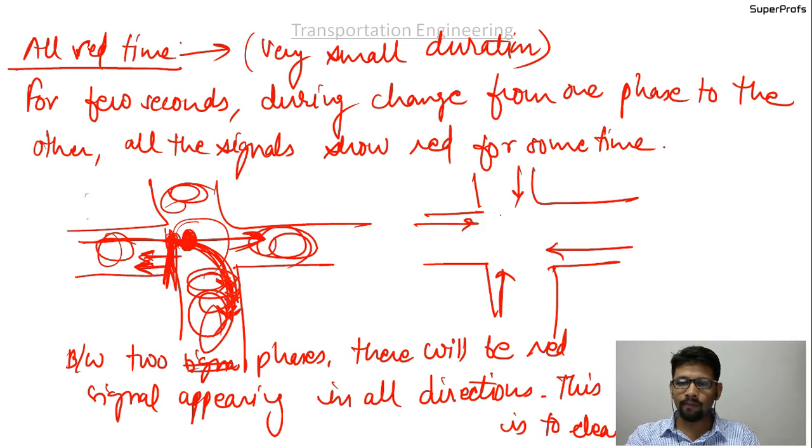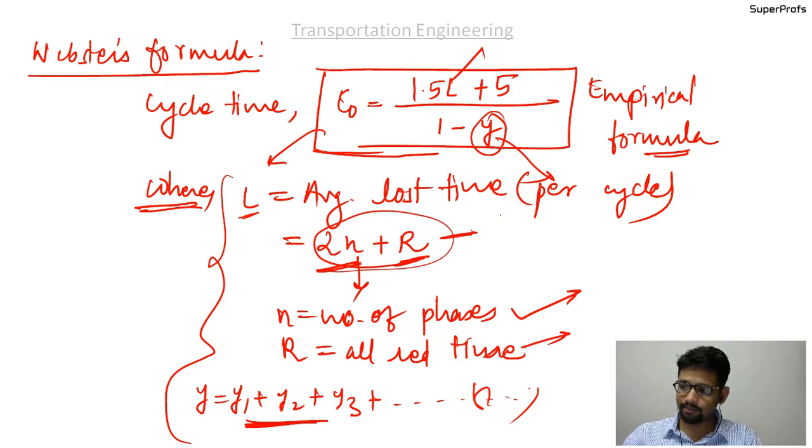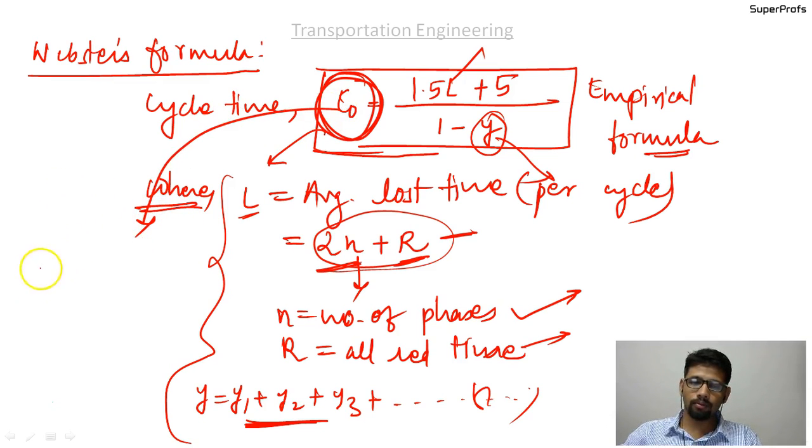So now what you have obtained from Webster's formula is the cycle time. But from this cycle time you need to find out the green times, because green is going to be for longer duration. How many green times we need depends on the number of phases.